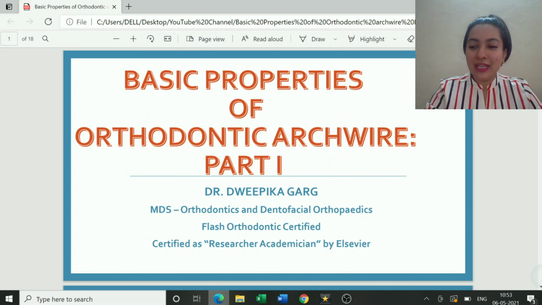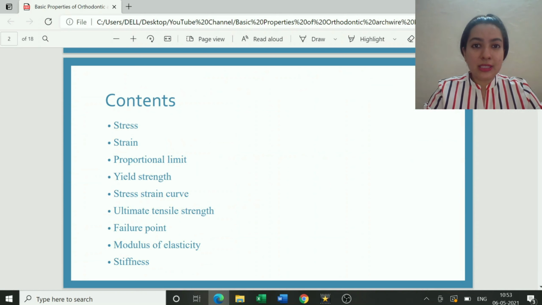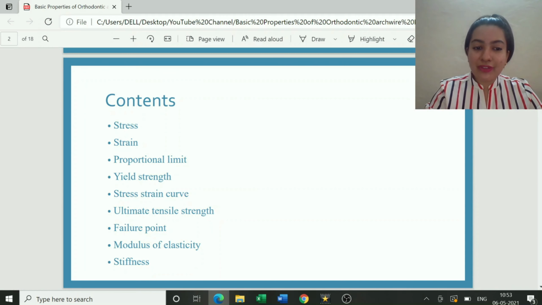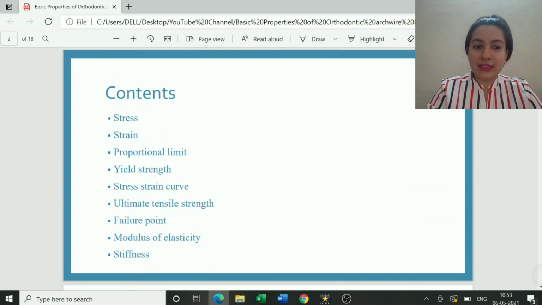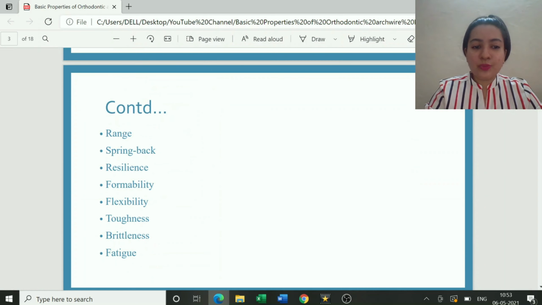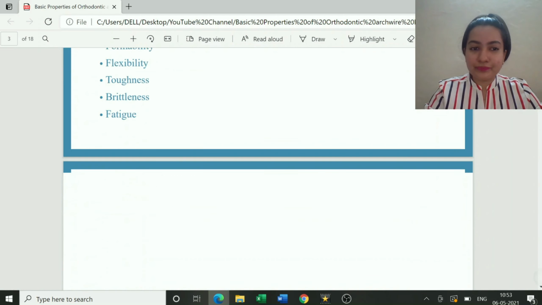So moving on, the things which we would be covering in this particular topic, that is part 1, are stress, strain, proportional limit, yield strength, stress strain curve, ultimate tensile strength, failure point, modulus of elasticity, stiffness, range, spring back, and a lot of other things.